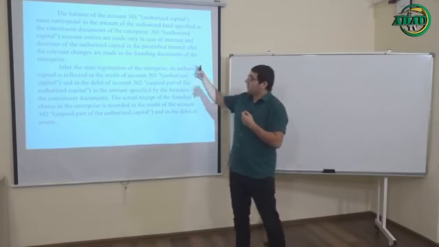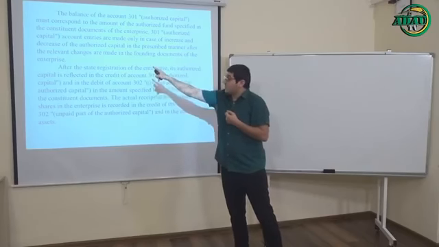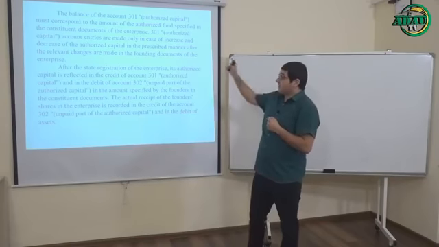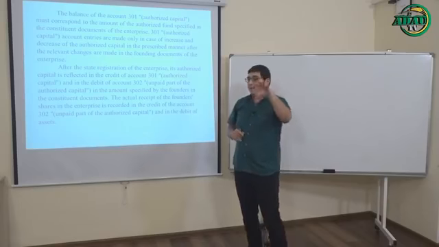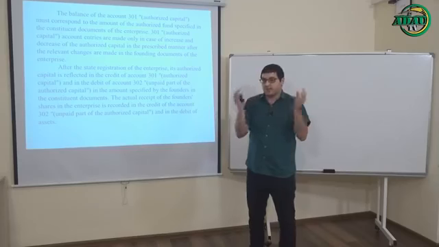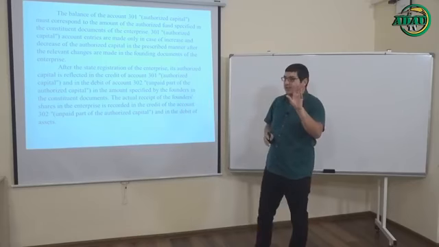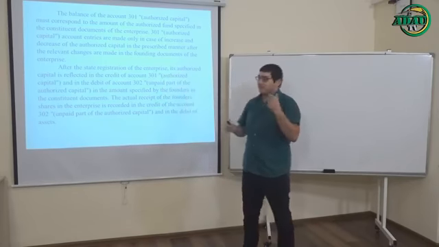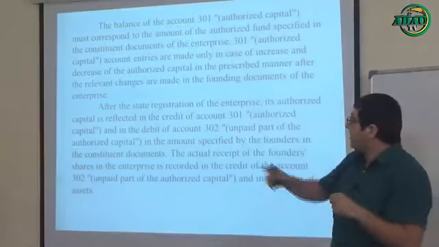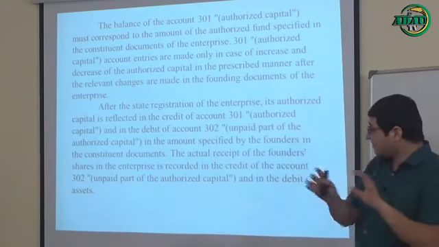As you see, we can read that increase and decrease of authorized capital with the relevant changes are made in the founding documents of the company or enterprise. I want to continue talking about these accounts, but let's say that there are 2 important stages about the calculation of authorized capital in these accounts. The first stage is about state registration. After the state registration of the enterprise, its authorized capital is reflected in credit of account 301 and in debit of account 302. It's the first stage.